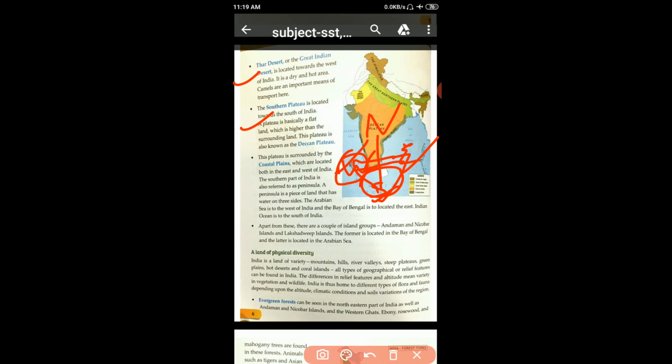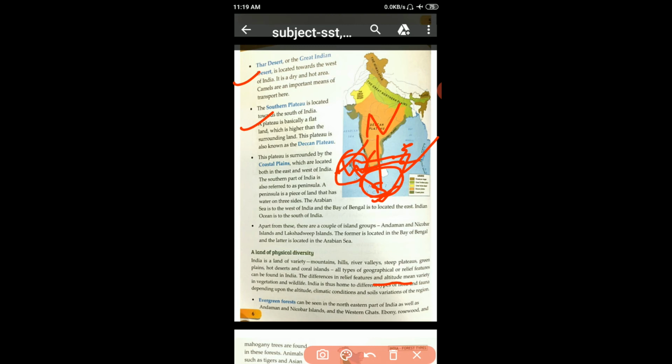The differences in relief features and altitude. Student, the word altitude, what does it mean? It means height, elevation. We call it altitude. So altitude means variety in vegetation and wildlife. India is thus home to different types of flora and fauna depending upon the altitude, climatic conditions and soil variation of this region. We all know in India physical diversity is also here.